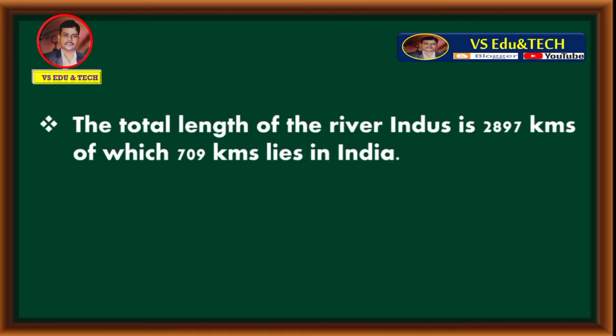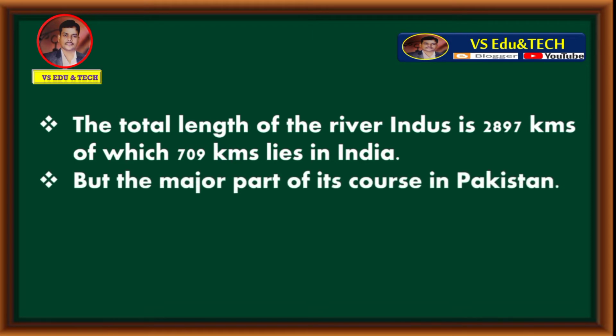The total length of the river Indus is 2,897 kilometers, of which 709 kilometers lies in India. But the major part of its course is in Pakistan.